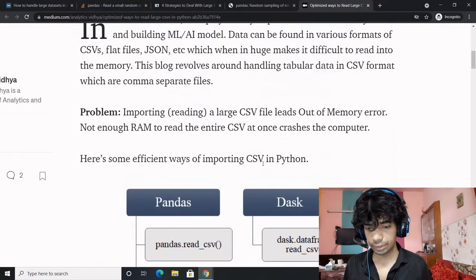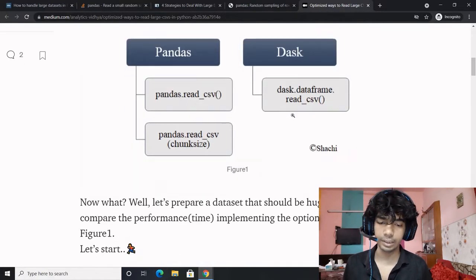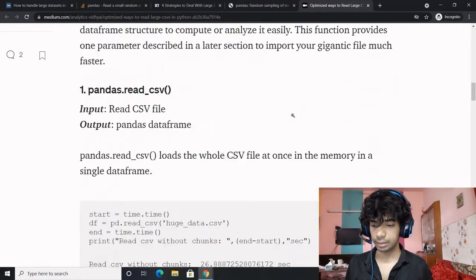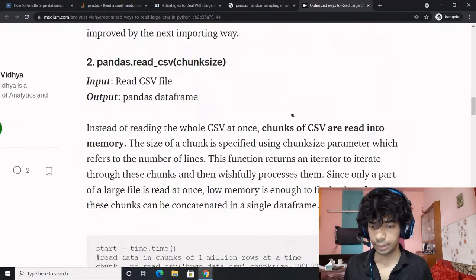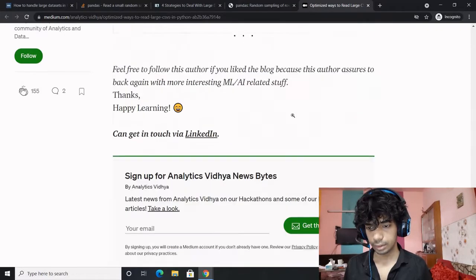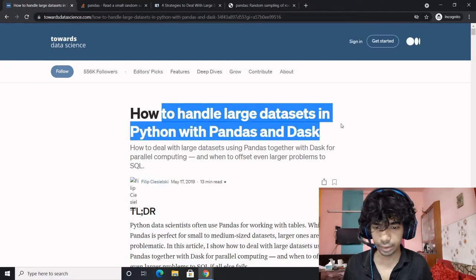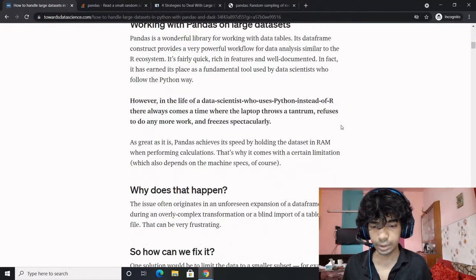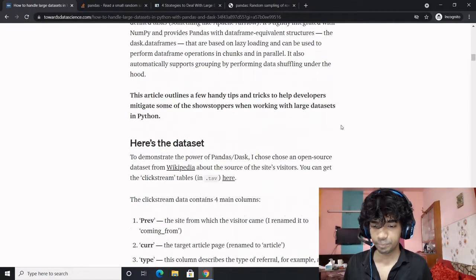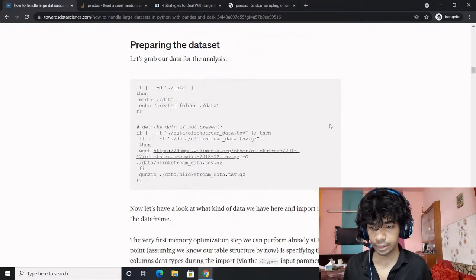So there are efficient ways of importing CSV: first is pandas.read_csv, or other is chunksize, and third is Dask dataframe. I think that's what the article is all about. We might not need to go through the entire article, and this is what it is. Yep. Now what this article is, how to handle large data sets with the help of Python and pandas. I hope this is also quite similar. Here's the thing, the data set is 1.4 gigs.